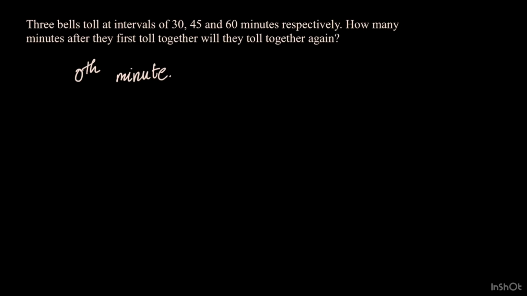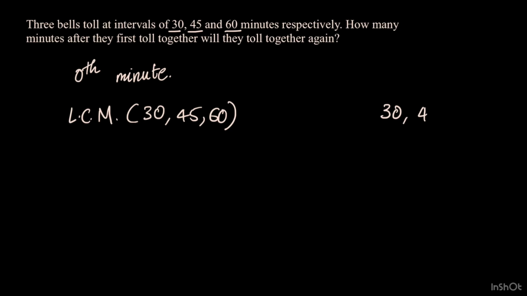Now, the next time they toll together will have to be at some number that is divisible by all three of these numbers, 30, 45, and 60. Rather, the smallest number that is divisible by all three of these numbers, which is essentially the LCM of these three numbers. As we know, when we take the LCM of numbers, we try to remove the common prime factors that any of them share.